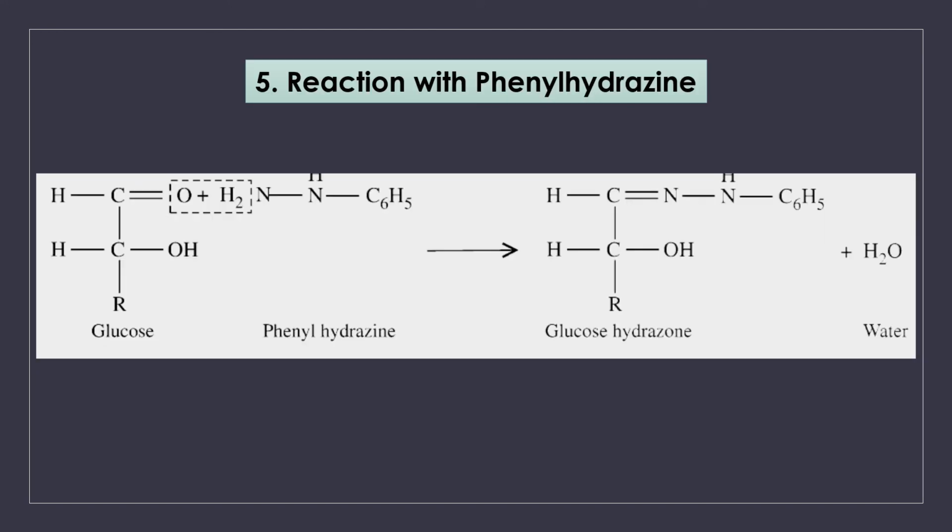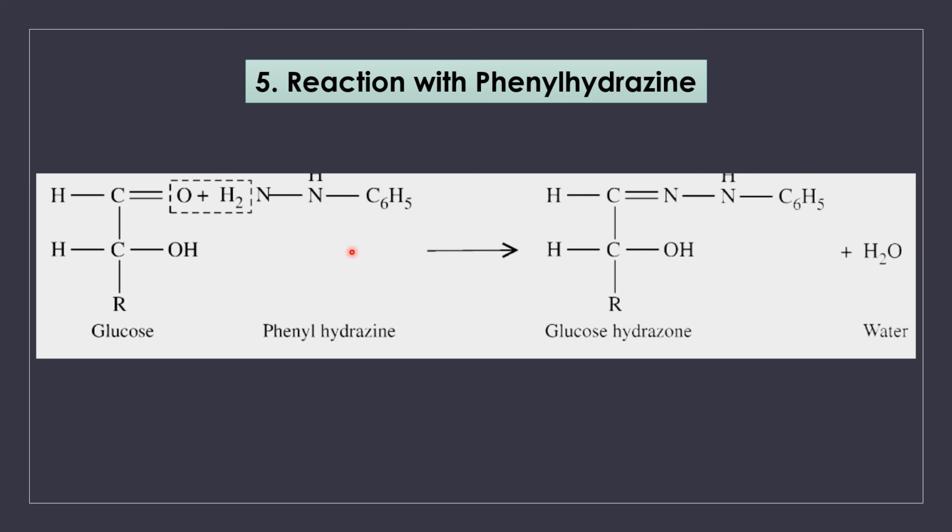The next reaction is the reaction with phenylhydrazine. It is an important reaction. When you perform qualitative analysis of carbohydrates, this will be your confirmatory test, whether it is glucose, fructose, mannose, or maltose or lactose. Only the first 2 carbons are involved in this reaction, and we need 3 molecules of phenylhydrazine. The structure of phenylhydrazine is C6H5NHNH2.